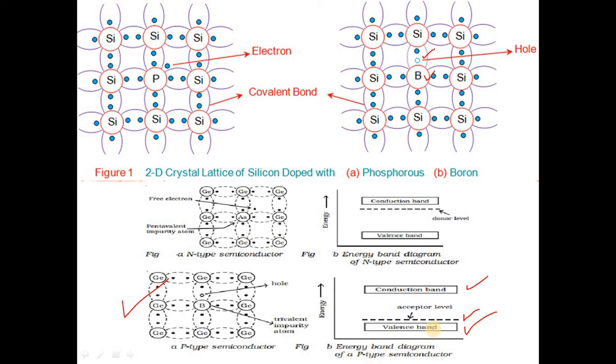In objective type questions they will ask, electron acceptor band is formed near to which band, valence band or conduction band. So the electron acceptor band is formed near to the valence band, or just above the valence band, and holes are majority carriers.